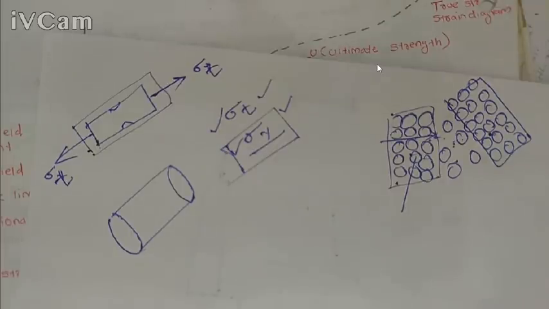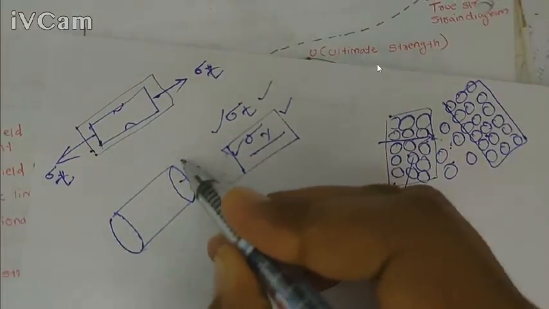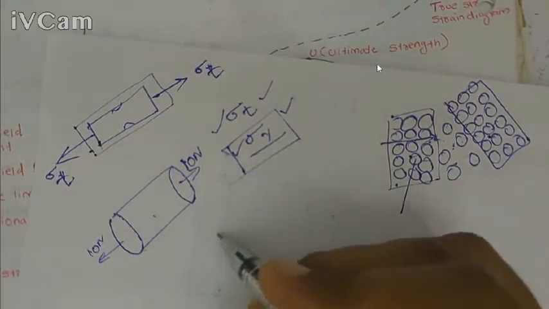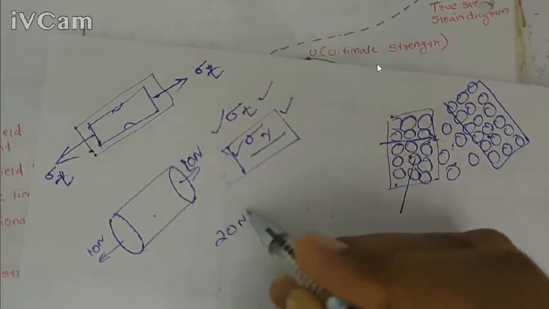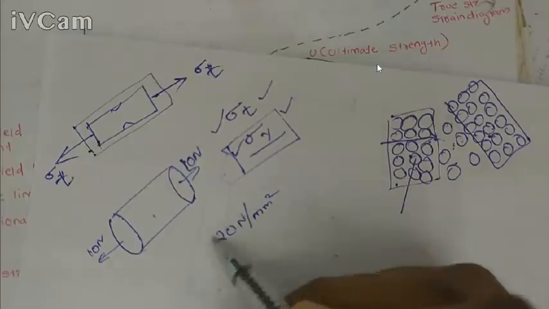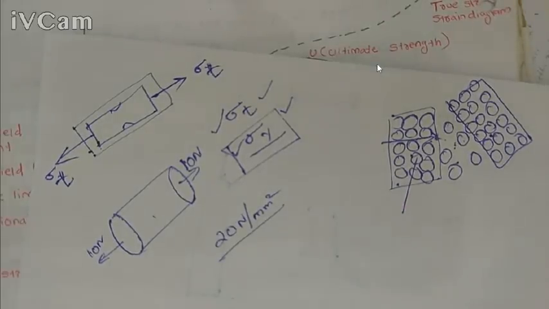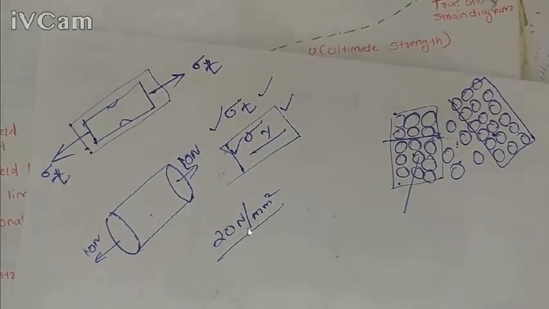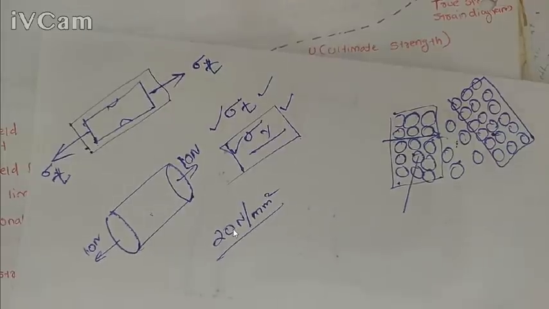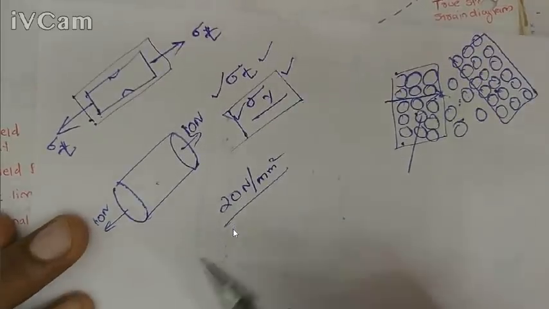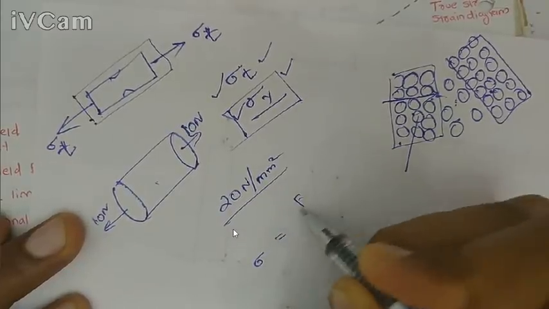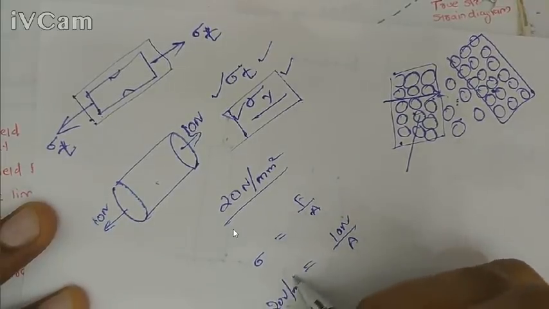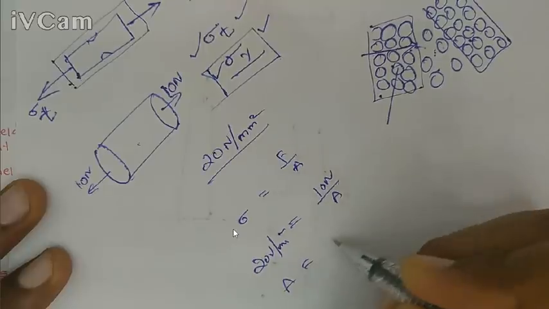And to find the cross section of the particular member, for example, if a load of 10 Newton is acting, and for this material the sigma y value is 20 Newton per mm square. Here sigma y is the yield stress. If the yield stress is sigma y, then we can find the cross section area. Stress is equal to force by area, that is 10 Newton by area is equal to 20 Newton per mm square, from which we get the area.